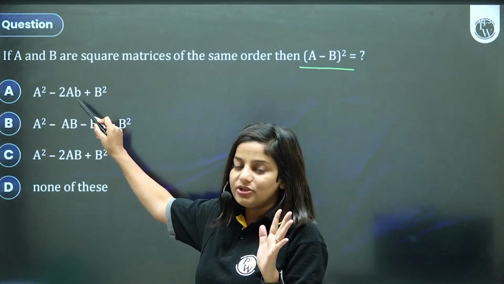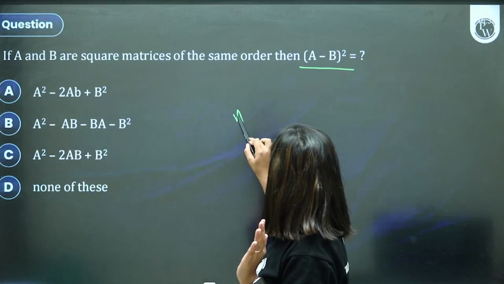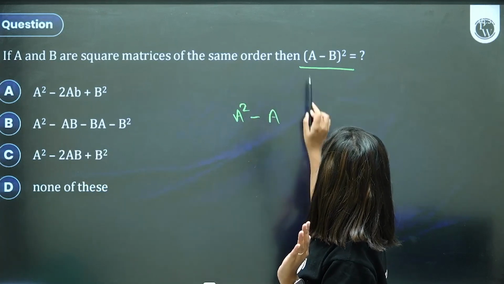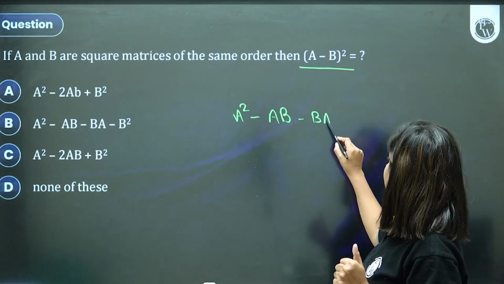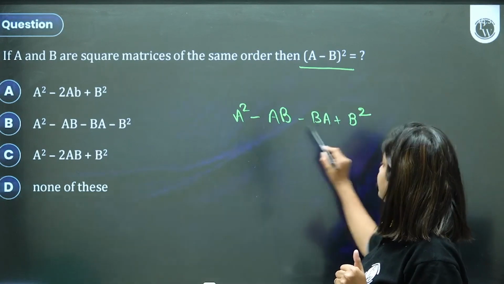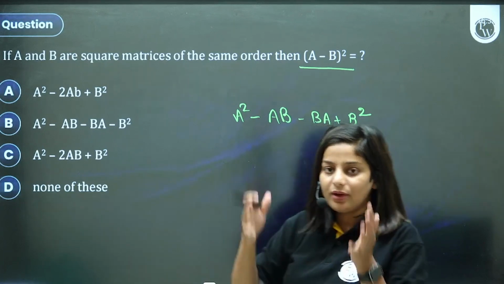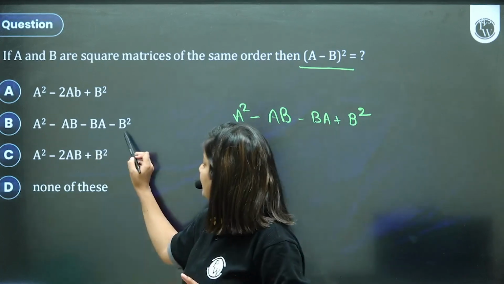नहीं, ये गलत हो जाएगा. A square minus AB minus BA plus B square. ठीक है, instead of minus 2AB, you have minus AB and minus BA. Option B.